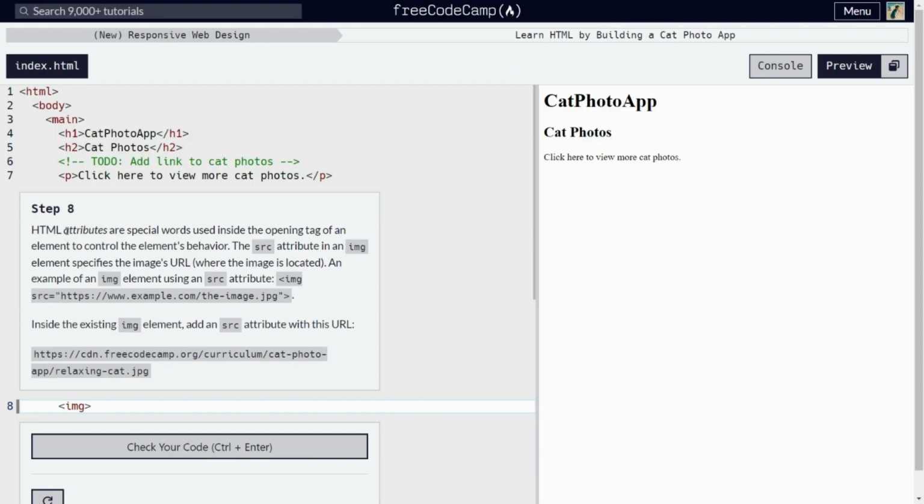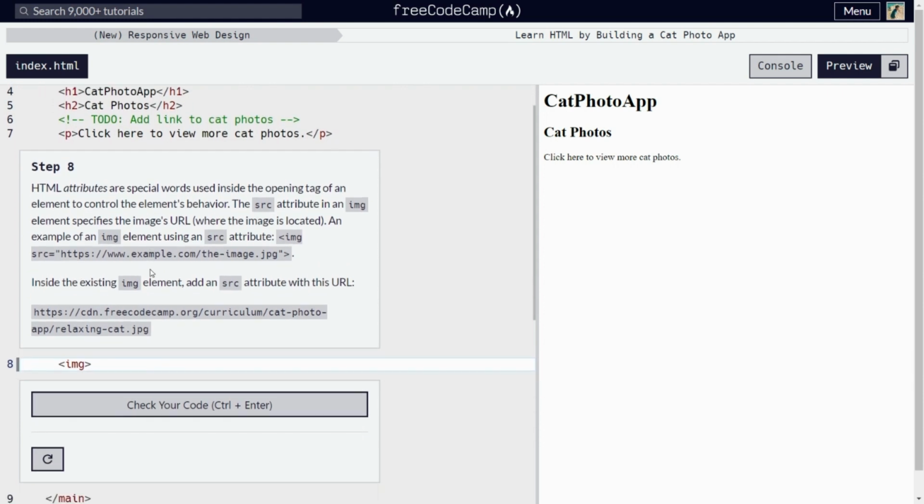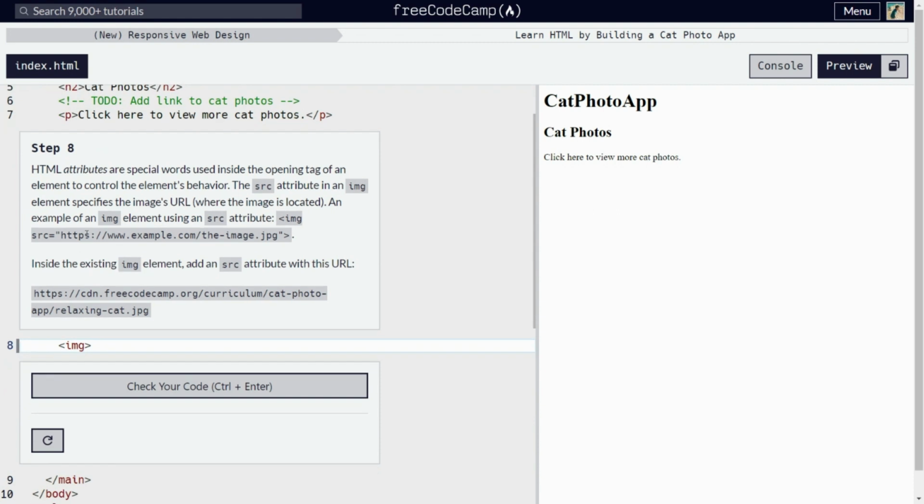On step 8, HTML attributes are special words used inside the opening tag of an element to control the element's behavior. The source, src, attribute in an image element specifies the image's URL, where the image is located. An example of an image element using an src attribute, or source attribute, I would like to call it source, hope I'm right.